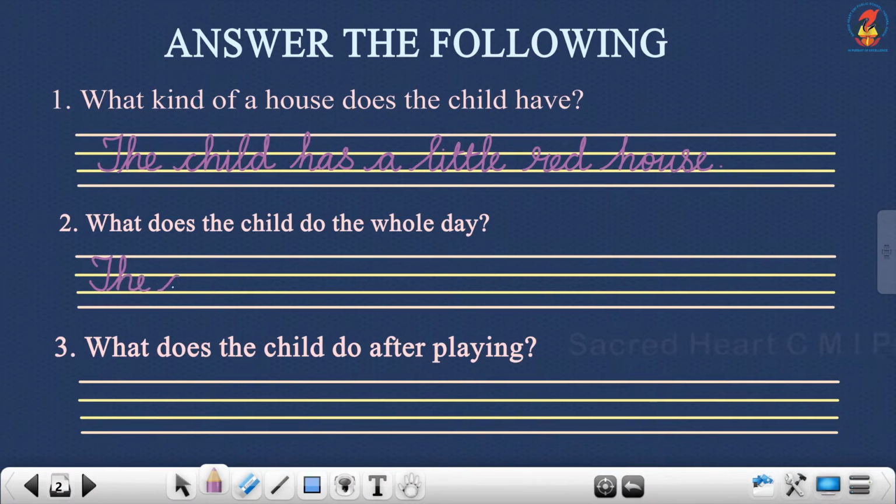The child laughs and plays for the whole day.